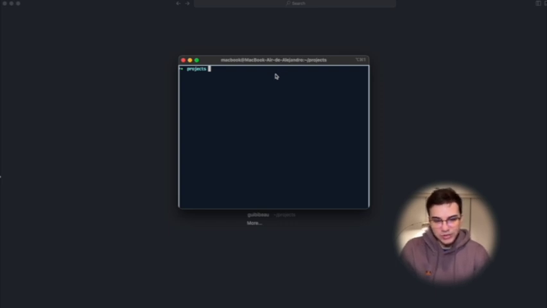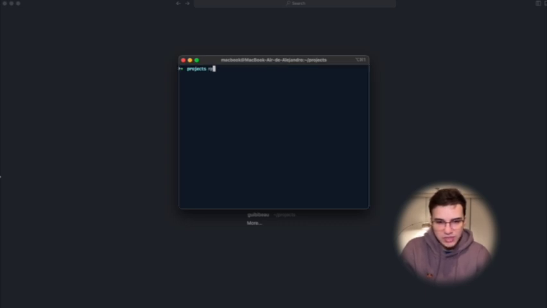Right here, I am going to run the command for our CLI to scaffold the project, which is npx @consensys/create-web3-template.